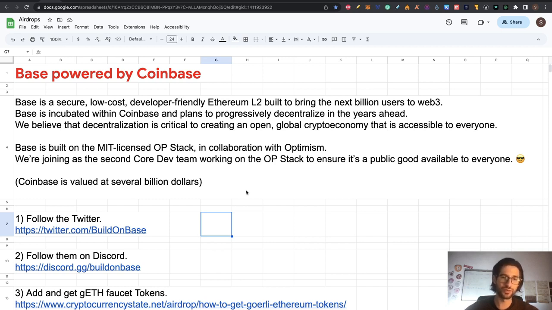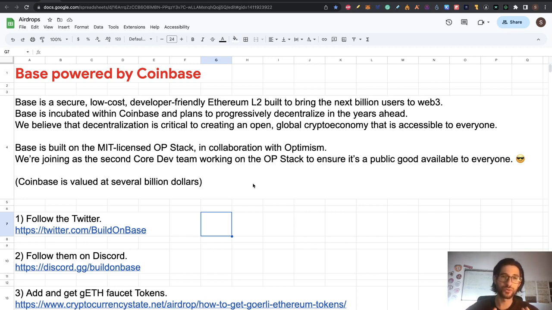So they are building this layer 2, and Base is built on the MIT license OP stack in collaboration with Optimism. And they are going to join the second core dev team working on the OP stack to ensure it's a public good available to everyone. So this is going to be open source. It's important to say that because they have the intention to make it completely decentralized in the end.